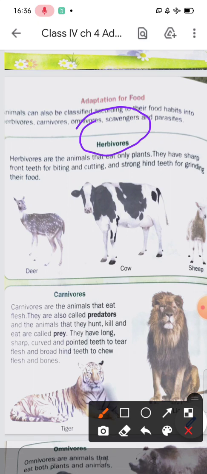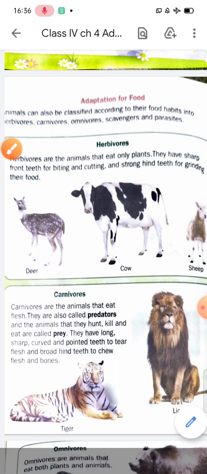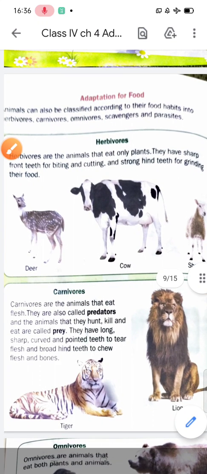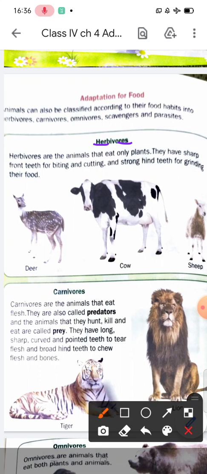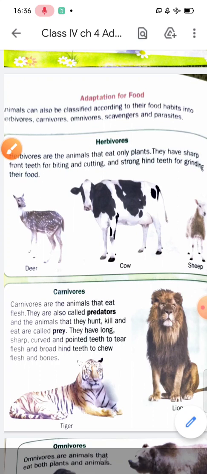If you divide this word, herbi means plants, and vores means eating. So the other name for herbivores is plant-eating animals. The animals that eat only plants are called herbivores.